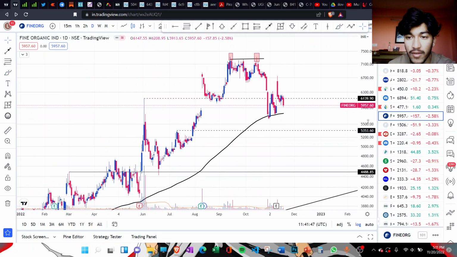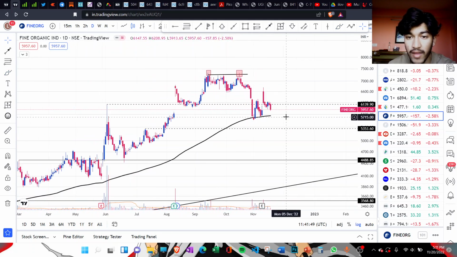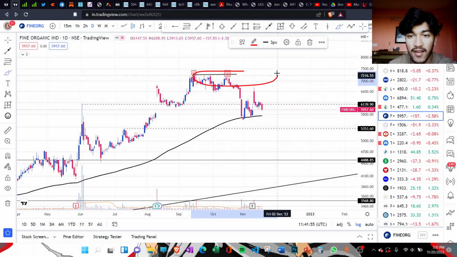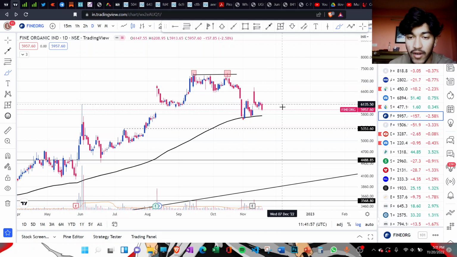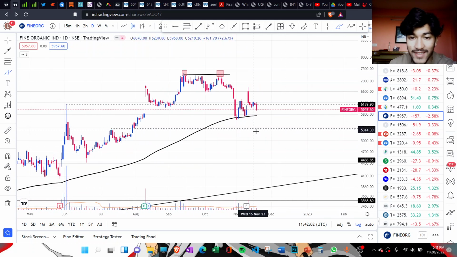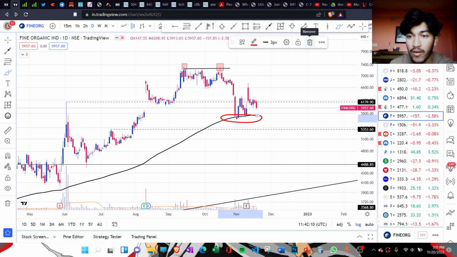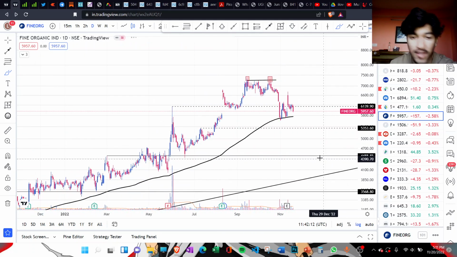But right now it's still above its 30-week moving average, which is acting as a support, but I don't see any strength in this stock right now. So unless it crosses this level of 7400 on the upper side, I'll be careful. In case of a breakdown, the next major support is at 4400 level. The current price is at 5900, so you need to be careful at this area, specifically around 5700, and keep it in your watch list.